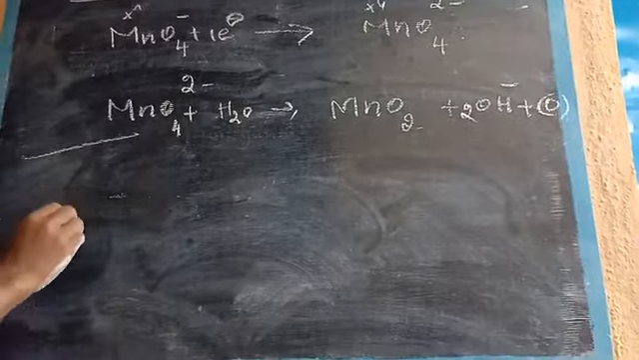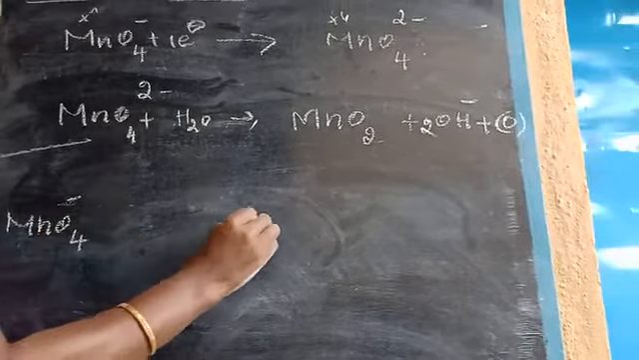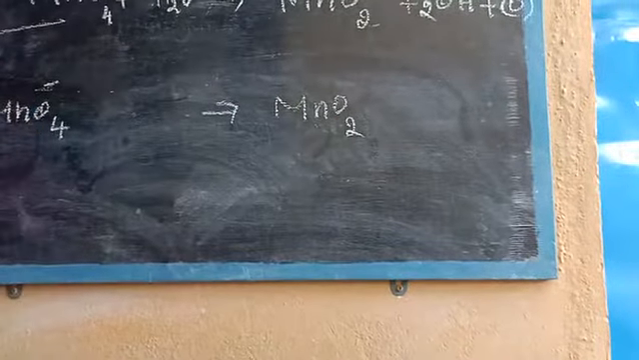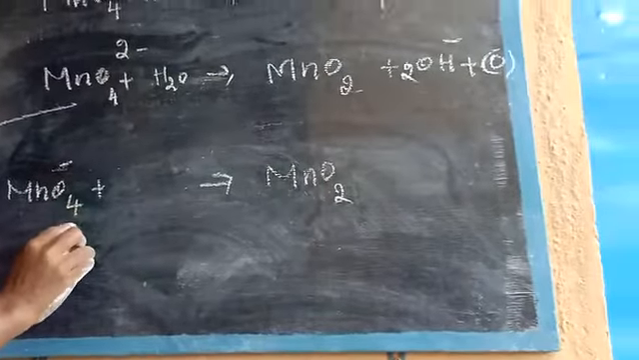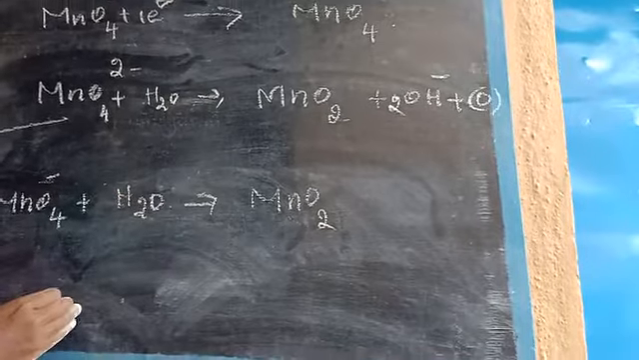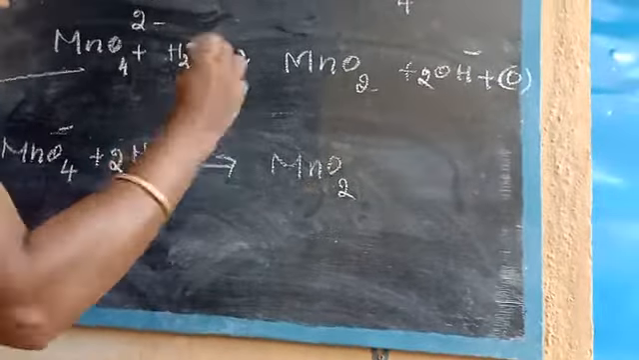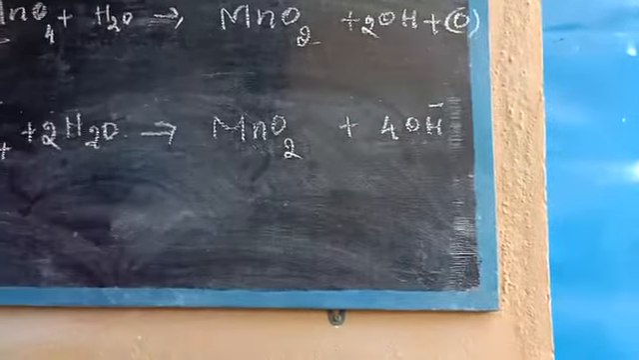So now MnO4 minus gives MnO2, we know the concept. Here the oxygen on one side increases, so to balance it we write a water molecule. On this side there are 2 oxygens, so double it, so 4 OH minus.